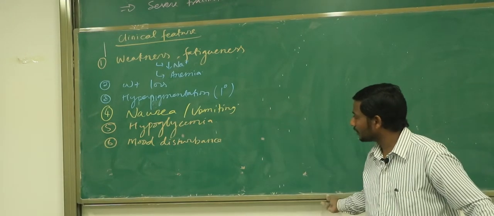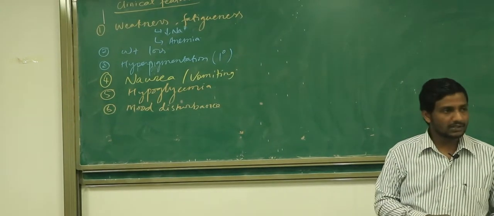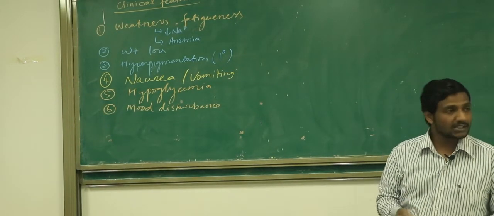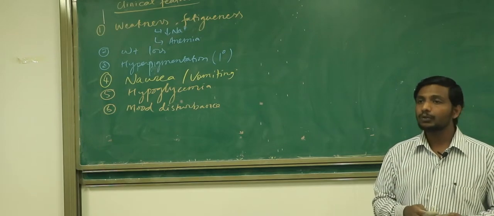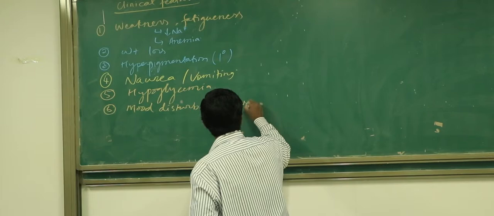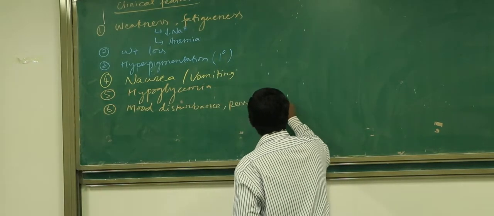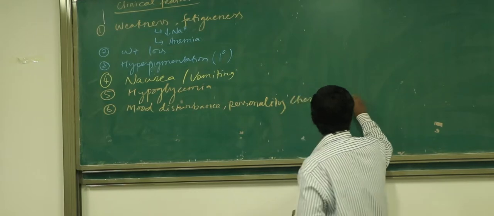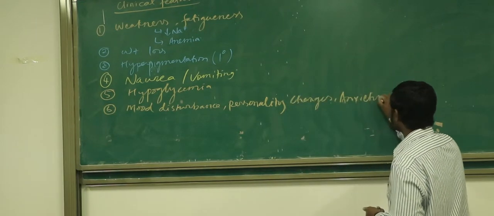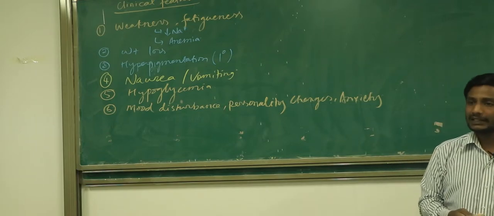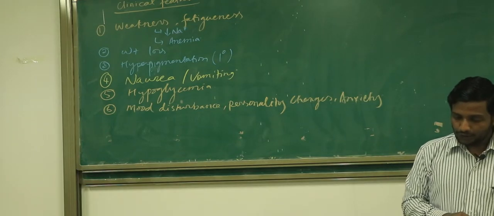And then the patient may also come to you with mood disturbances. Personality changes may happen, sometimes even the patient can come to you with anxiety. So I'm writing here: mood disturbances, personality changes, and even anxiety. So all these kinds of features can be what the patient presents to you with. Mood disturbances, anxiety, and personality changes. Okay, now let's go further here.